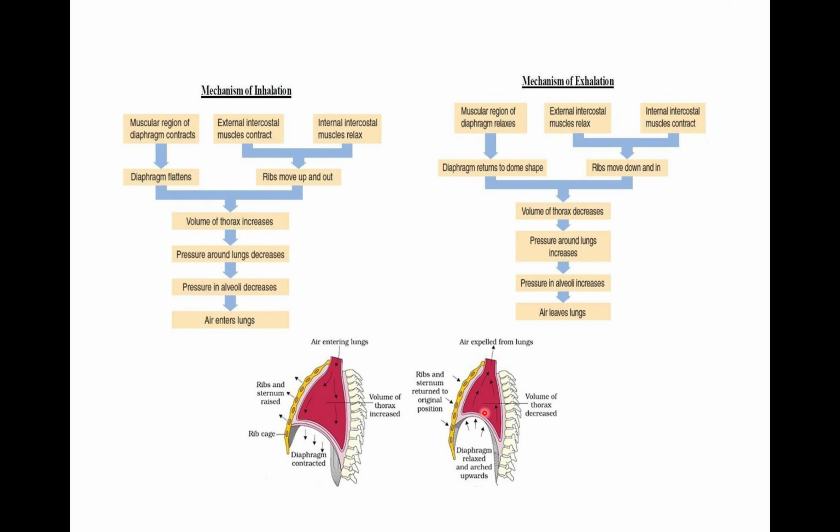Then mechanism of exhalation. Muscular region of diaphragm relaxes and it becomes dome shaped. Then external intercostal muscles relax, internal intercostal muscles contract, and because of this, ribs move down and in. So volume of thorax decreases, pressure around lung increases, pressure in alveoli increases, and air is expelled from lungs. So this is inhalation and exhalation, or inspiration and expiration.